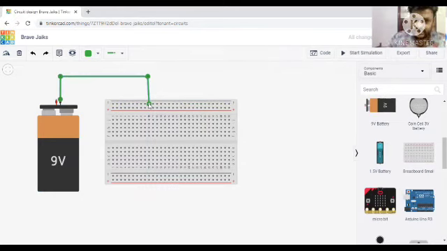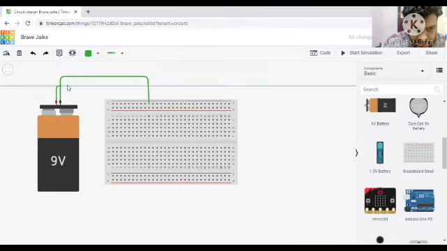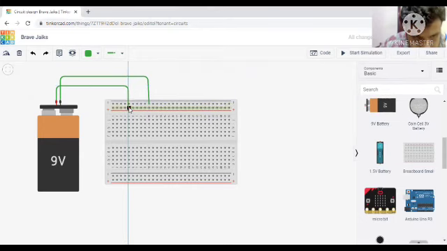Any one point in this line, we can place it anywhere. Okay, now positive. I am taking this positive here, closing it here, and connecting it to a positive from this point. In order to understand, here the color is green, but it will cause confusion. So we can change this color.